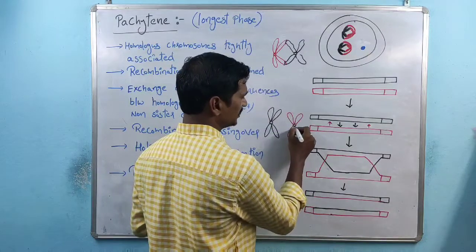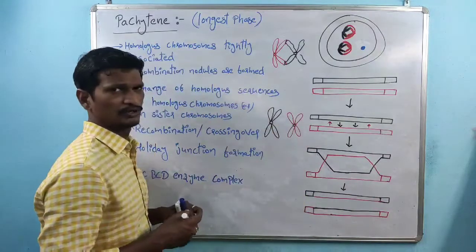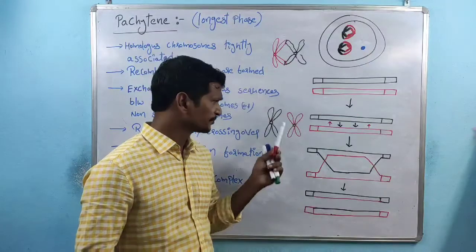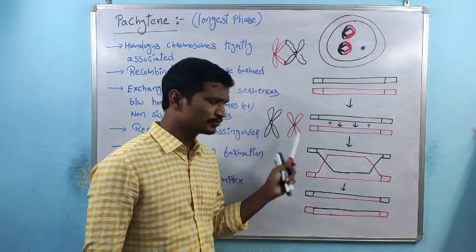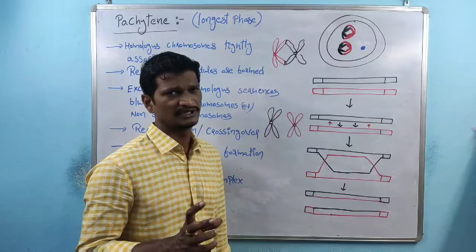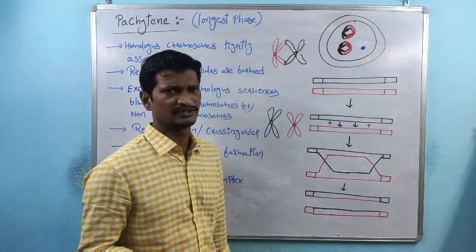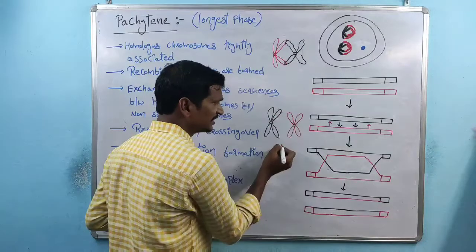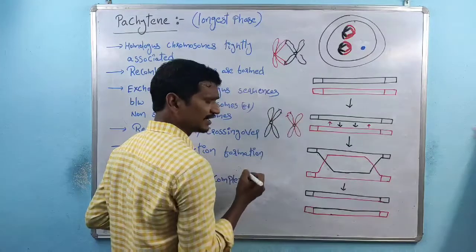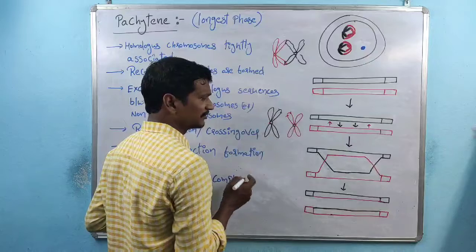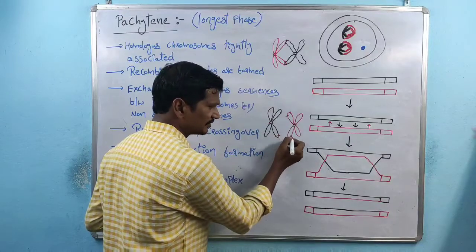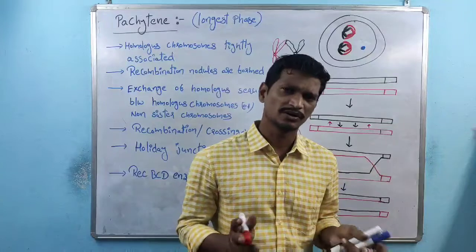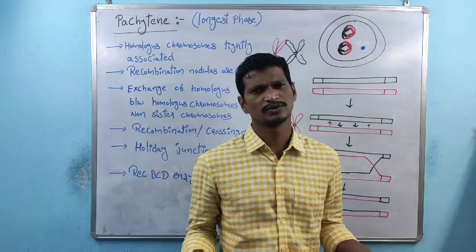So how can we say these are homologous chromosomes? Very simple. Within these chromosomes, some sequences are present, and the sequences are identical. This chromosome contains a bit of DNA identical with a bit of DNA in another chromosome. So this bit is identical with this bit. Chromosomes containing homologous sequences are called homologous chromosomes.